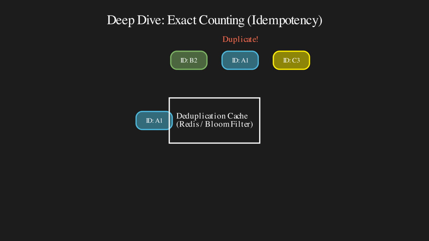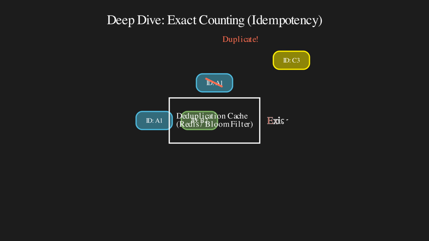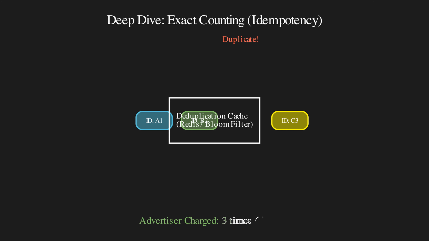To solve this, we implement an idempotency key. We can use a lightweight cache like Redis or a Bloom filter. Before processing, we check if we've seen this event ID recently. If we have, we drop the duplicate. If it's new, we process it and mark the ID as seen. This guarantees exactly once processing semantics.